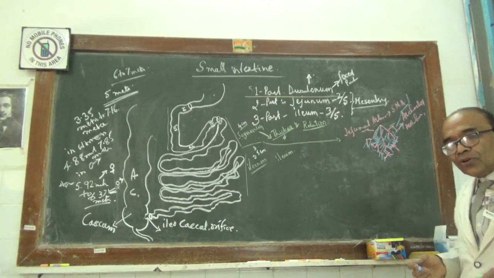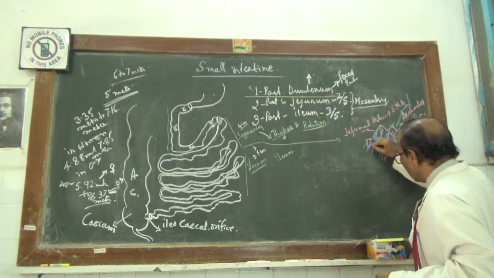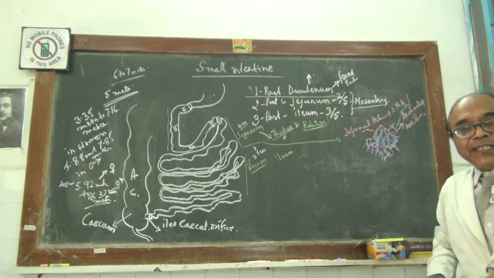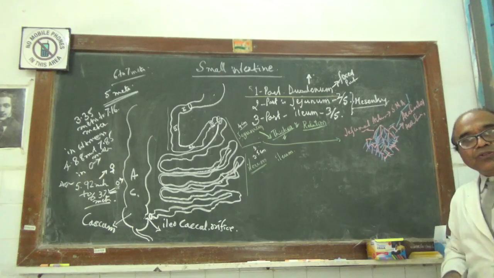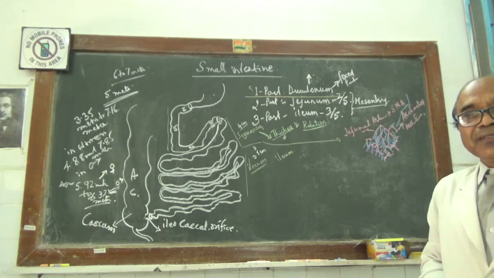Then you have the lymph vessels. Those lymph vessels are many, along with the lymph nodes. They drain the lymph from the internal structures of the jejunal portion, and then it opens into the intestinal trunk.